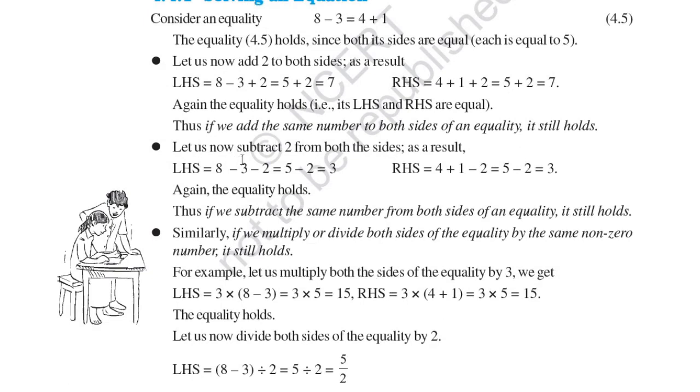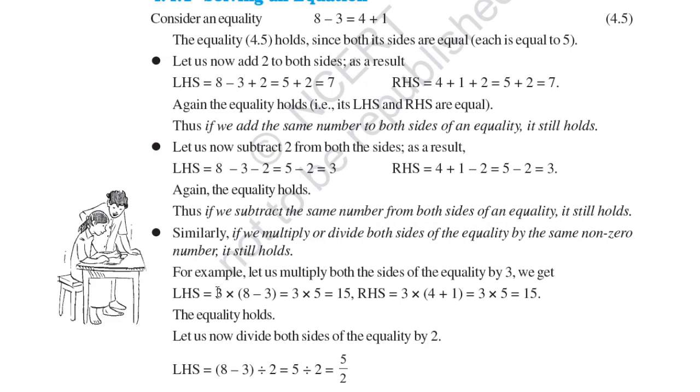Let us now subtract 2 from both sides, and as a result we get 3 as LHS and 3 as RHS. Again the equality holds. So thus if we subtract the same number from both sides of an equality, it still holds. Similarly, if we multiply or divide both sides of the equality by the same non-zero number, it still holds.